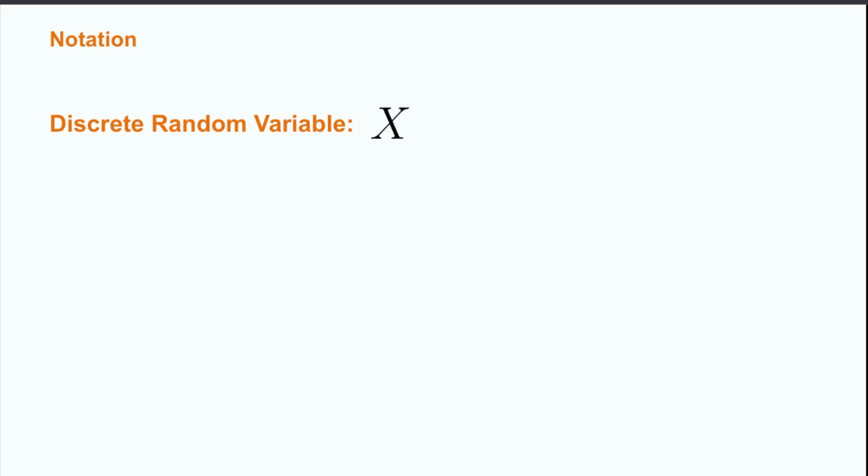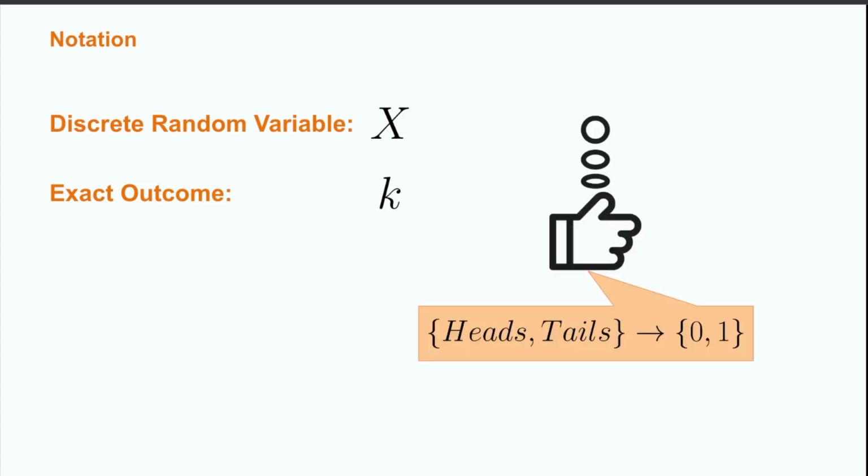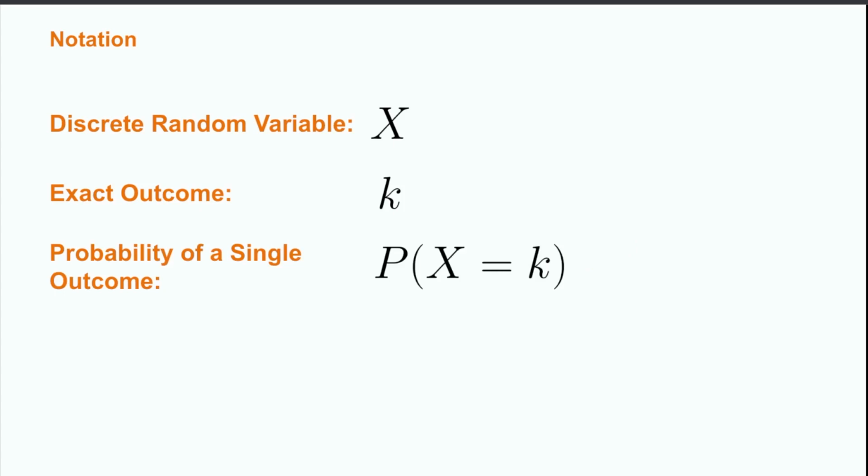In general, we denote any random variable as a capital Latin letter, most frequently X. The numerical representation for the outcome of the event is generally written as k. Sometimes this can require us to assign numerical values to an otherwise non-numeric outcome. For example, we might switch between saying that the outcome of a coin flip is heads or tails to saying that it can take on the values of 0 and 1. The probability of some outcome k is generally written as the probability of X equal to k, but when the context is clear, this will sometimes just be written as the probability of k.